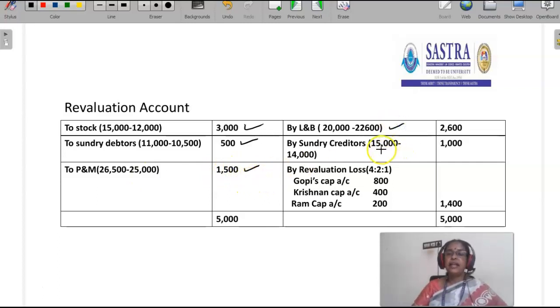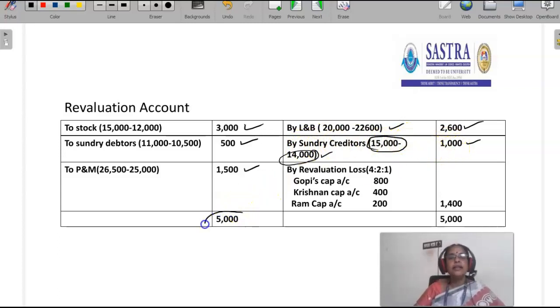Land and building is appreciated. From 20,000, it has been increased to 22,600, 2,600. By sundry creditors, the book value of the sundry creditors is 15,000. It is reduced to 14,000. 1,000 rupees is the profit for the firm, because they have to settle 15,000. The sundry creditors agreed to get 14,000 instead of 15,000. That is the profit for the firm, and so it should be credited.